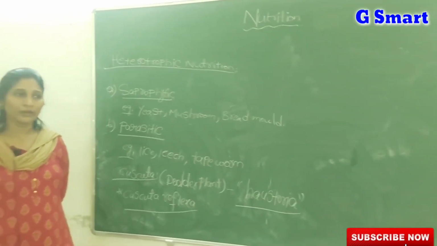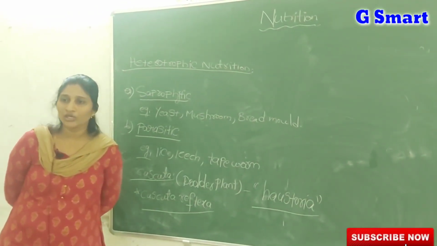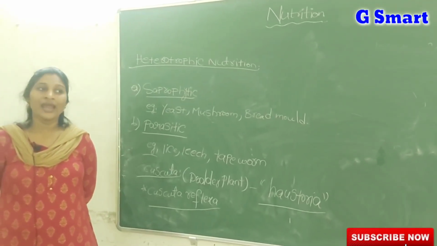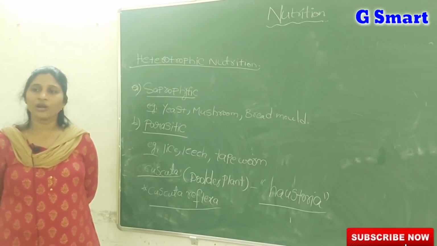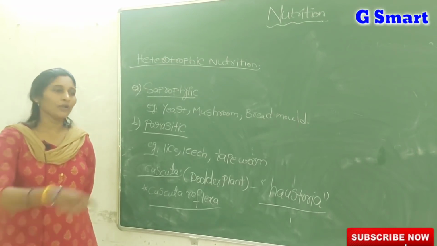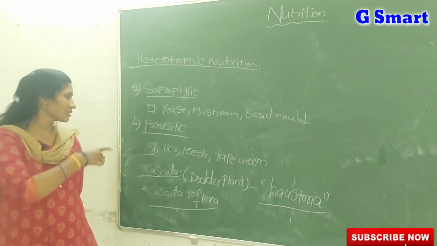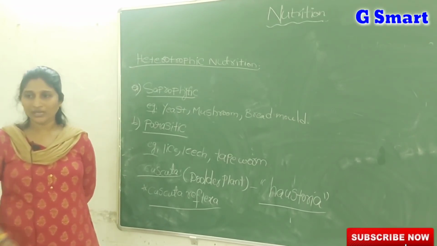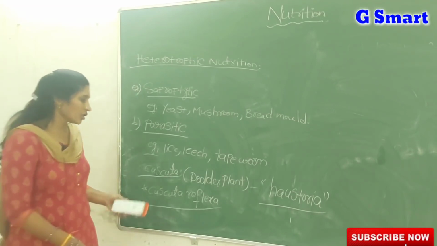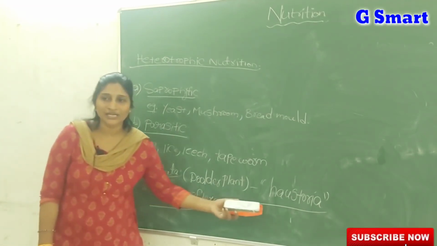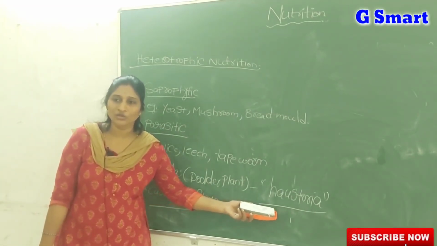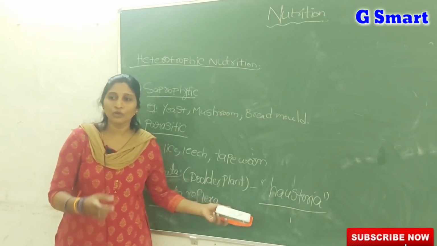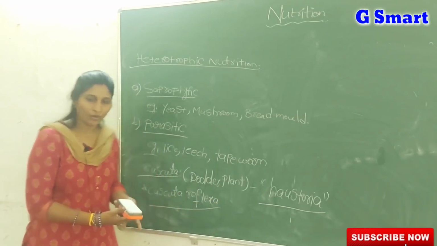from the other plant. And in parasitic nutrition, the organism which takes nutrients we call the parasite, and the one from which it takes nutrients we call the host plant. For example, over any plant, this Cuscuta plant spirals, that plant we call the host, and this is the parasitic plant. So in the Cuscuta plant, what are the important structures? Haustoria. Haustoria are the small root-like structures which help to take nutrients and water from the host plant.